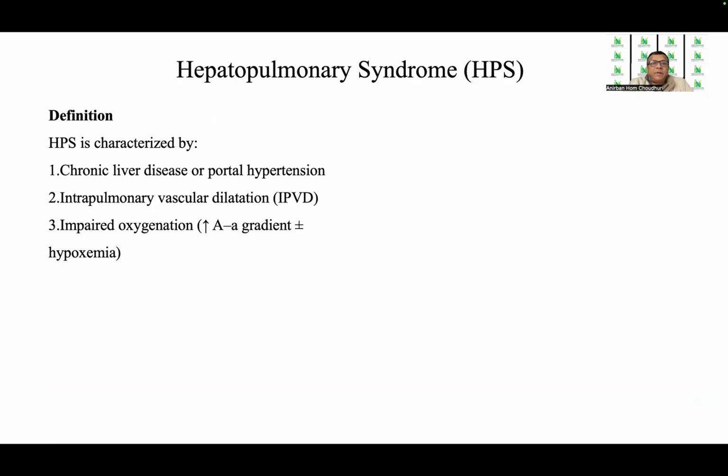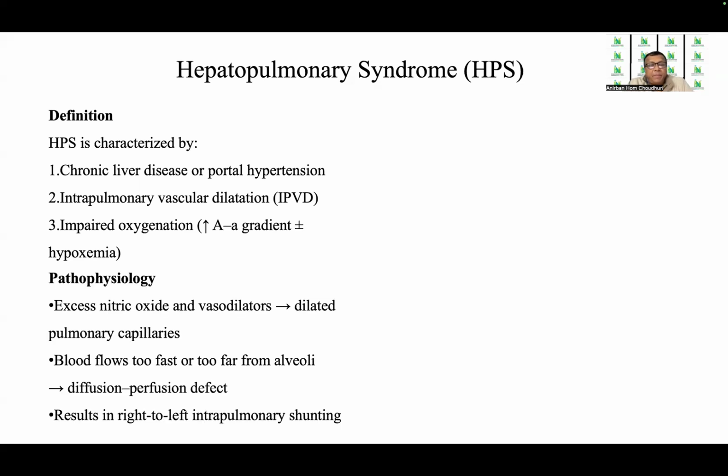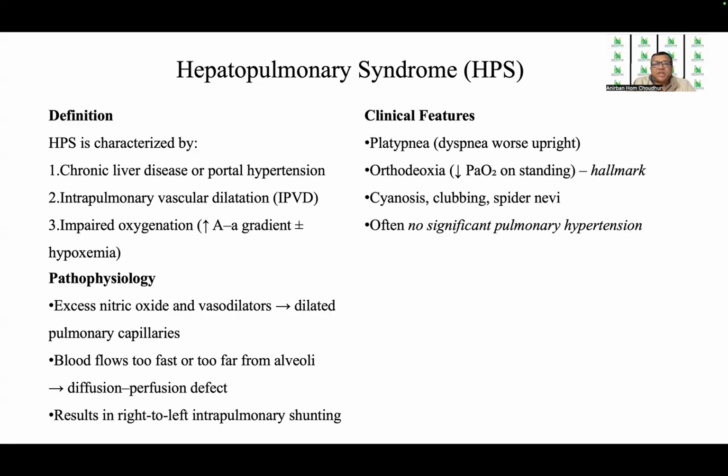So let us first come to hepatopulmonary syndrome, which is by definition characterized by chronic liver disease or portal hypertension, along with intrapulmonary vascular dilatation and impaired oxygenation, which is indicated by an increased alveolar-arterial gradient with or without hypoxemia. The pathophysiology is excess nitric oxide and vasodilators, which dilate the pulmonary capillaries. The blood flows too fast or too far from the alveoli, giving rise to a diffusion-perfusion defect, and this results in right to left intrapulmonary shunting.